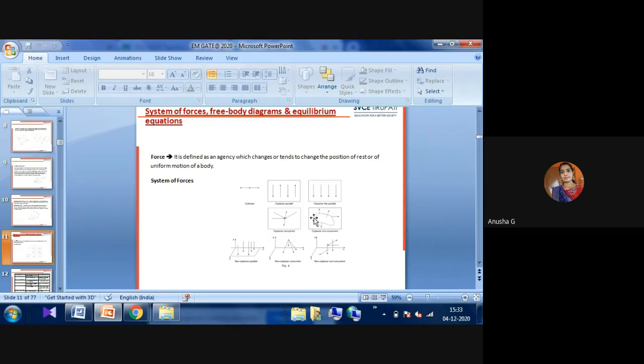Suppose this one is a wall. For that wall, there will be a ladder. That is one force. But the man standing on that ladder applies a force in the other direction. That all will be coplanar non-concurrent forces.